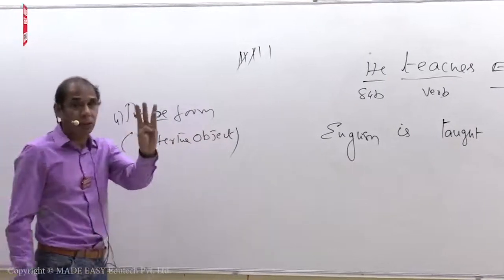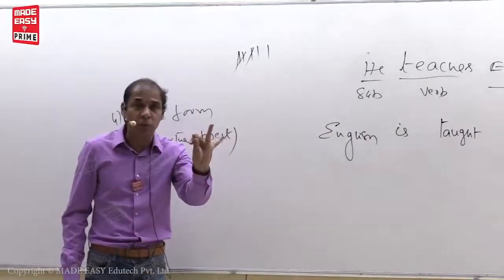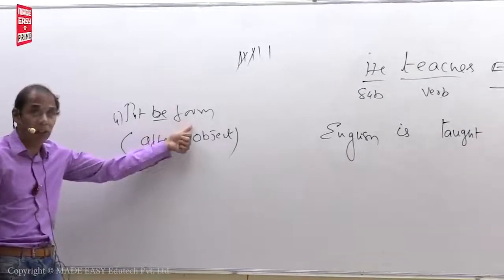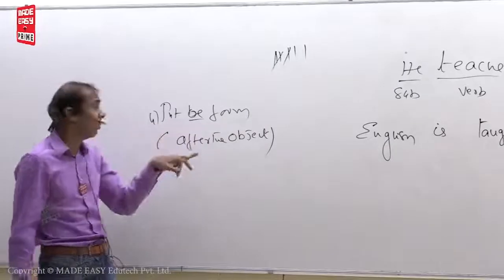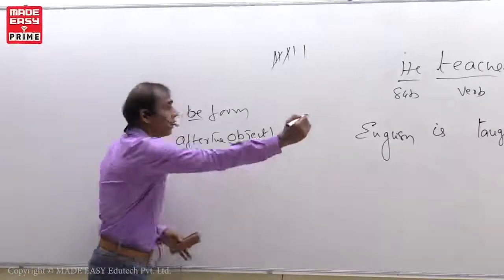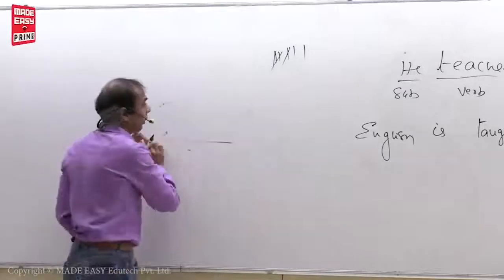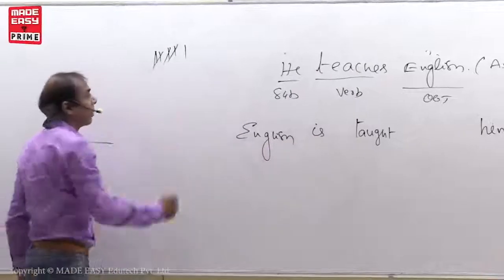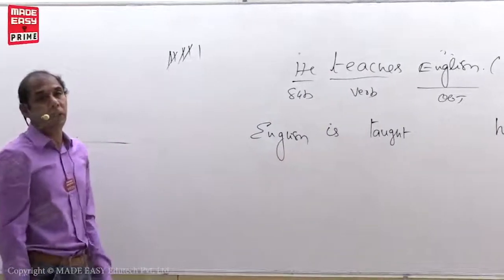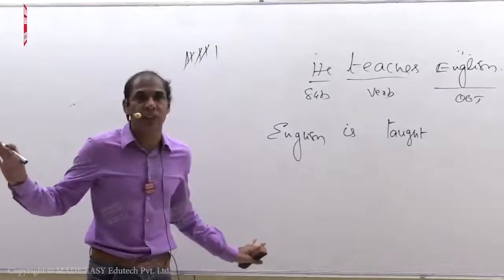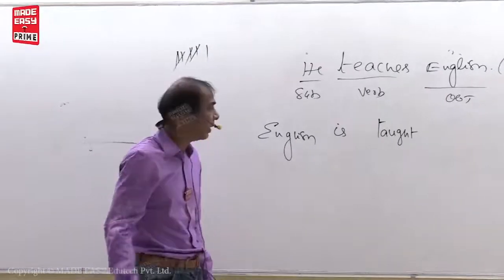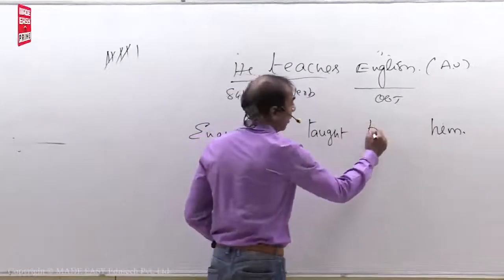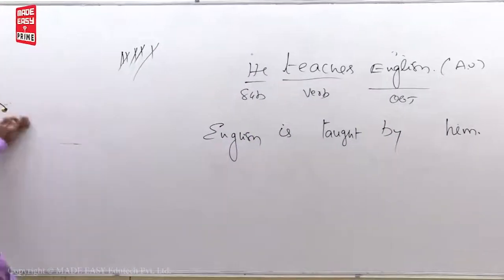Okay? See, put object in the place of subject, put subject in the place of object, put V3, put B form, put by if necessary. You have taken 5 conditions. Fourth condition is put B form. You have written, right? Write in brackets where you have to put the B form, that also I am telling: after the object, underline it. Okay? Now, what is the object here? English. Third person singular. So, we have to use is. Next, put by, if necessary. Till I tell you, it is necessary. When it is not necessary, I'll tell you later. Right? Where you have to put by? After V3. What is V3 here? Dot. That's all. Very simple.